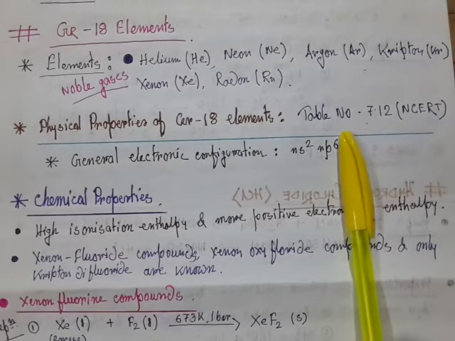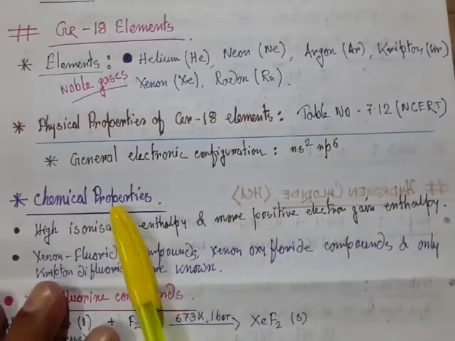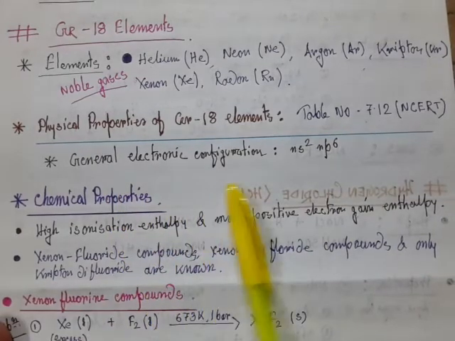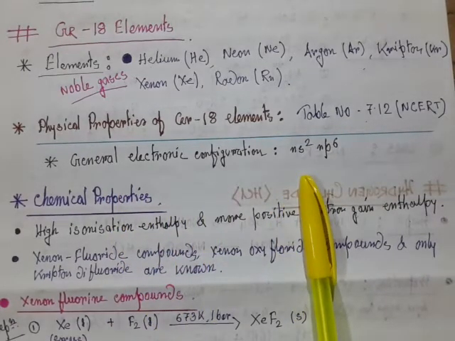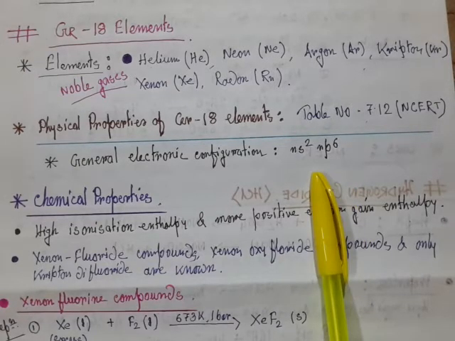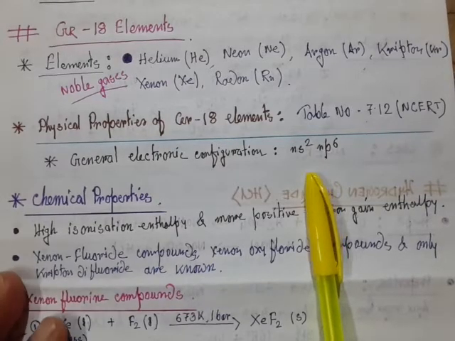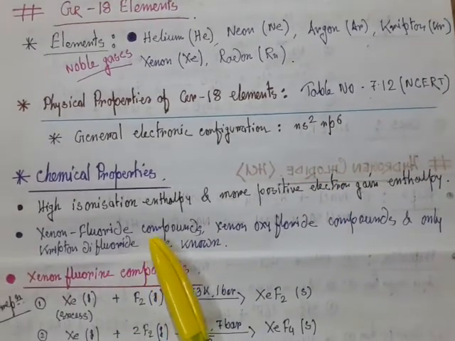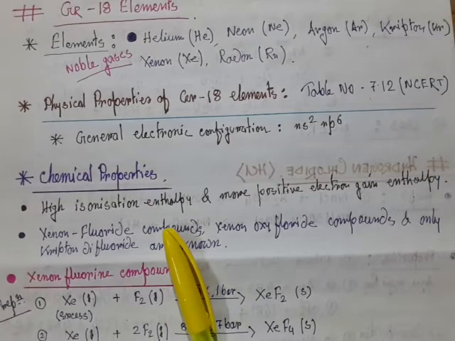Now let us see the general electronic configuration. The general electronic configuration of inert gases is ns2 np6, obviously having an octet, except helium. Now, what are the chemical properties? Since most of the inert gases are inactive, they are known as inert gases, and they generally do not form any compounds.